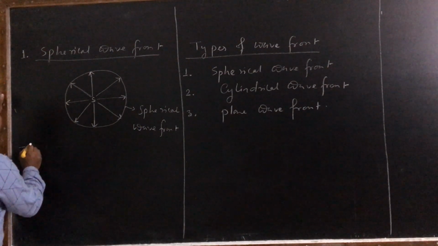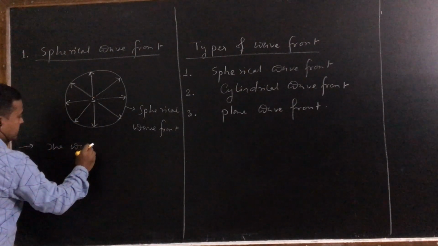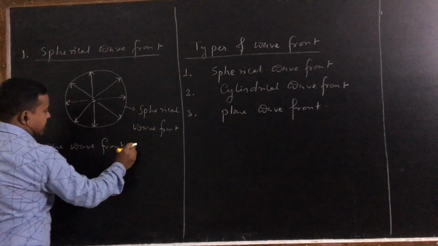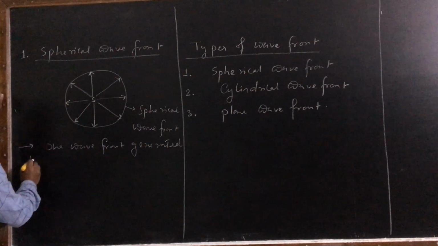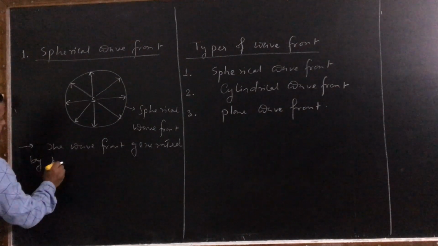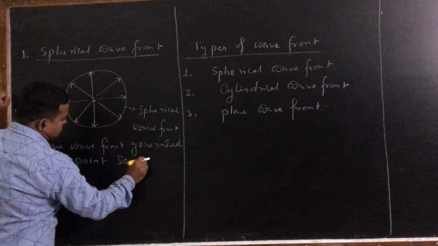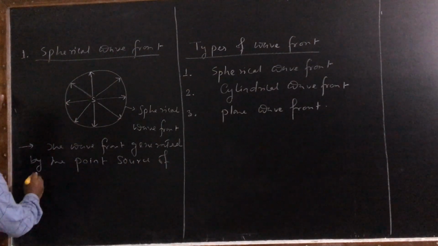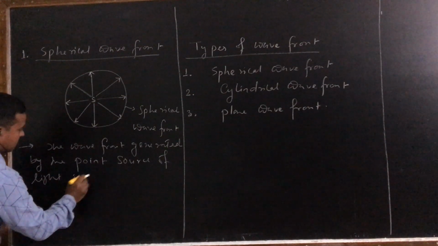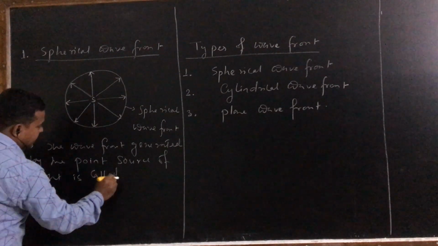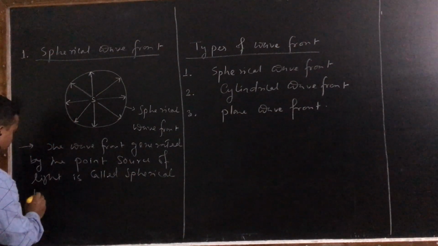So you can say that the wavefront generated by a point source of light is called a spherical wavefront.